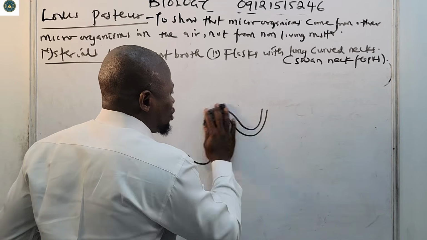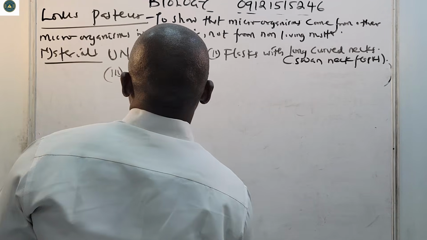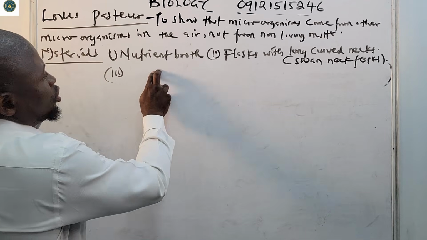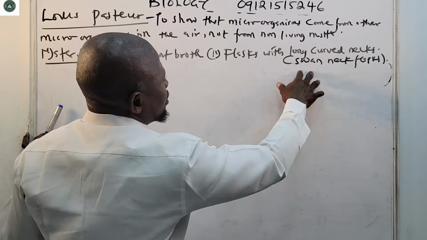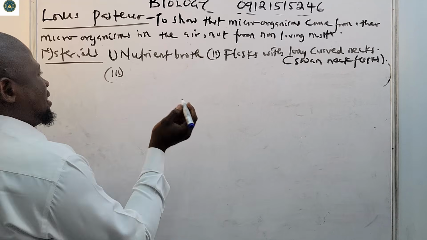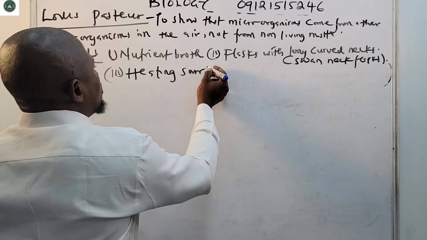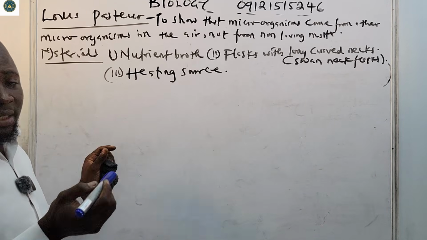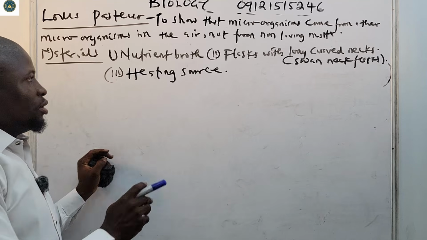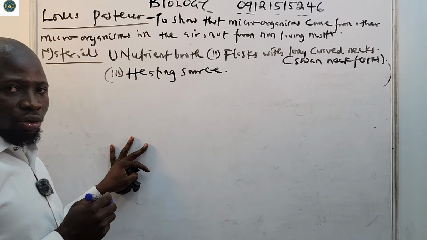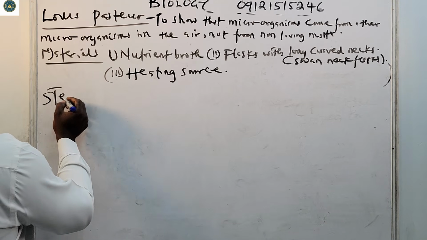But he used the swan neck flasks. So number two, what did he use? He used nutrient broth, flasks with long curved necks, which is a swan neck flask. Then number three, a heating source. He needed to heat the nutrient broth to kill all microorganisms, like I said. So what are the steps involved in this experiment? Let's look at the steps.